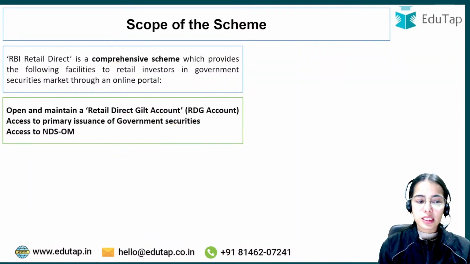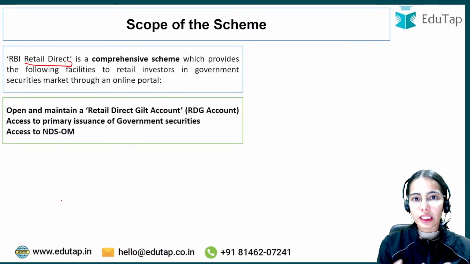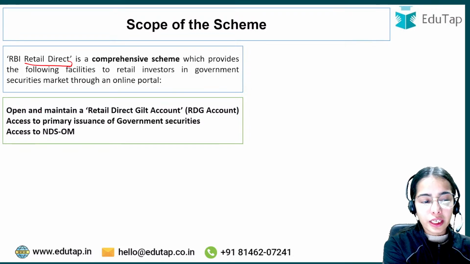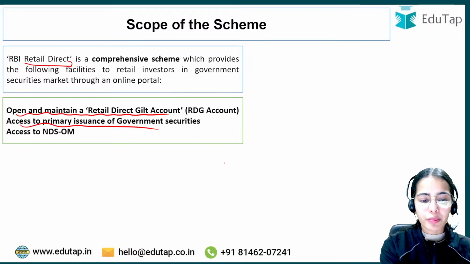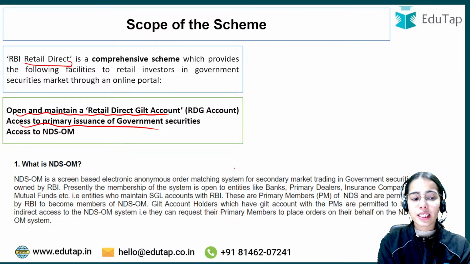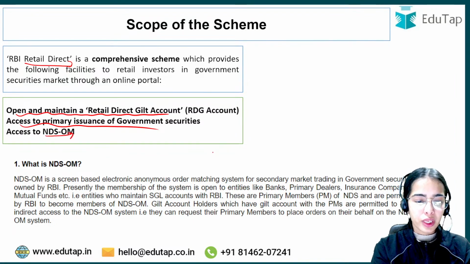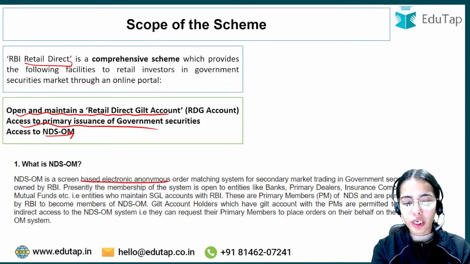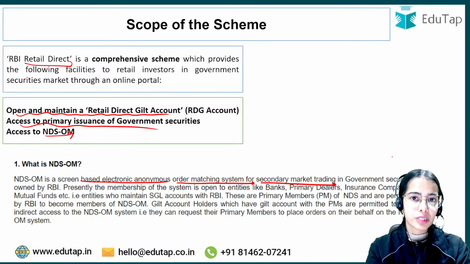So this is the basic idea, that through the Retail Direct Scheme or the Retail Direct portal, the individual investors can open and maintain an RDG account, get access to primary issuance of government securities, and there is also access to NDS-OM. NDS-OM is a screen-based electronic anonymous order matching system for secondary market trading in government securities.